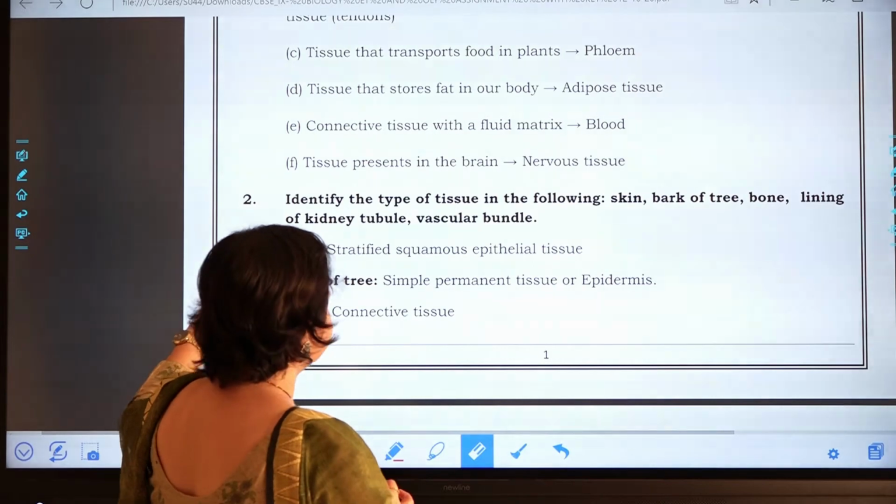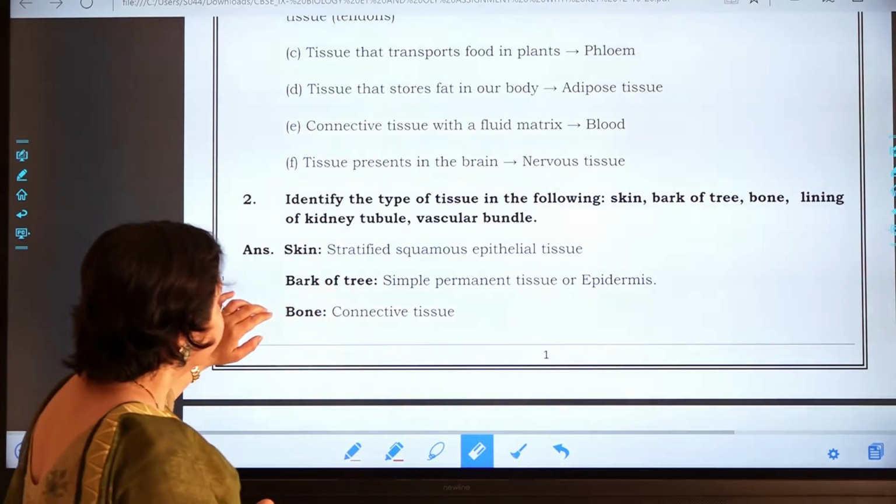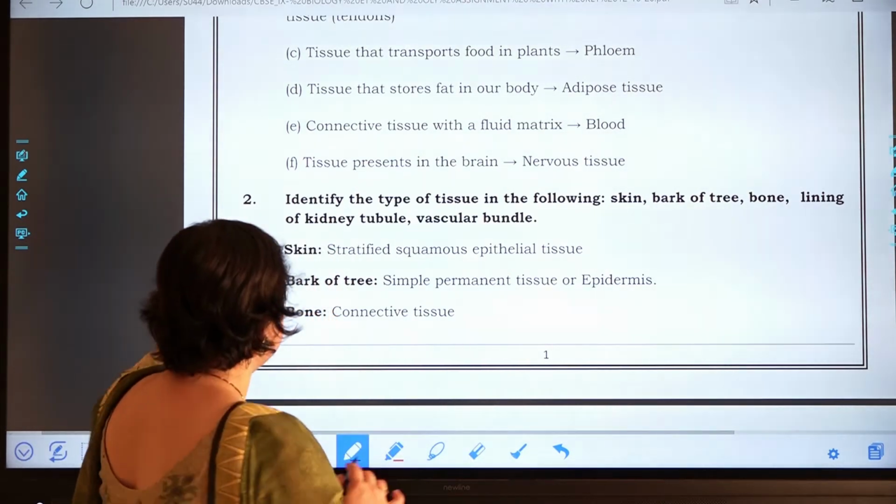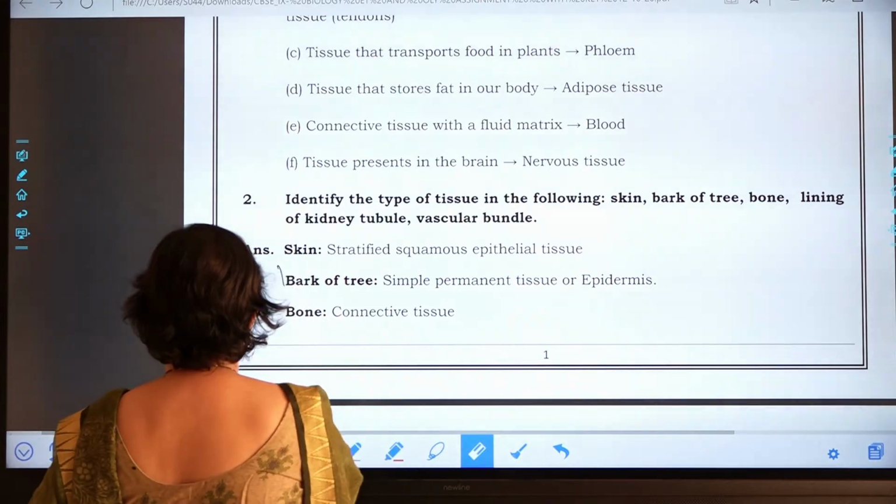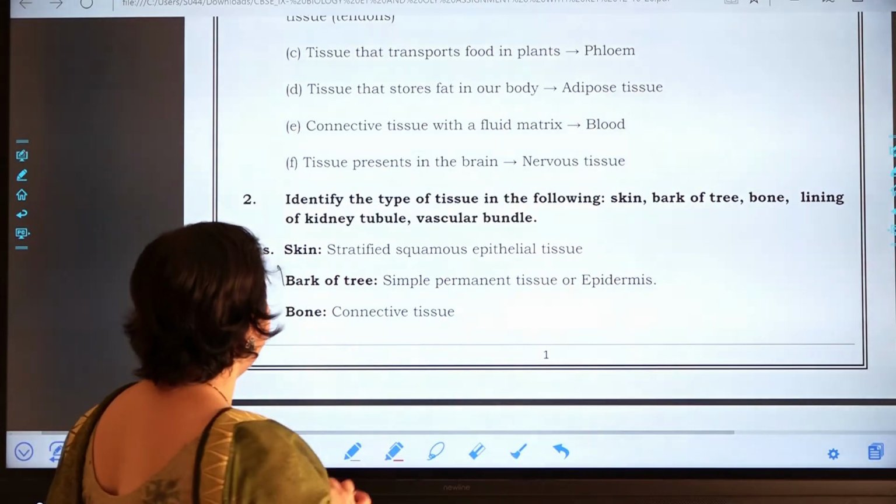Now the next question is, which tissue is present in the inner lining of the kidney?